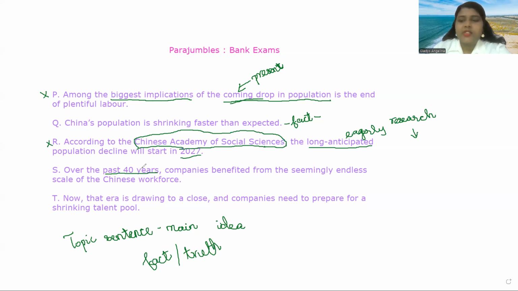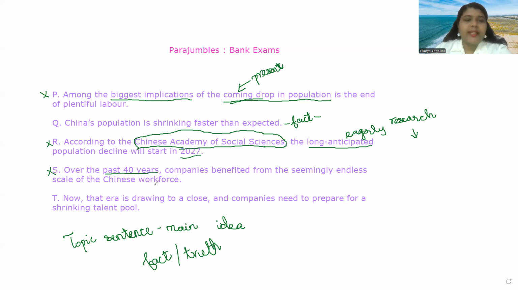Let's take it's October now. It could be 1 month ago, it could be 1 year ago, it could be 10 years ago. In the same manner, over the past 40 years means there had been something happening before that, which had to be mentioned. So this also cannot be the topic sentence.